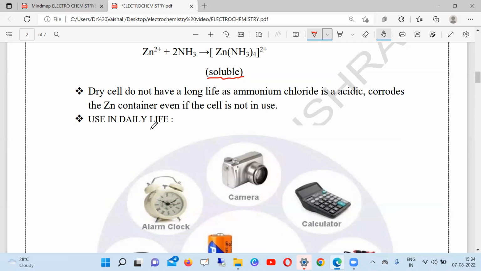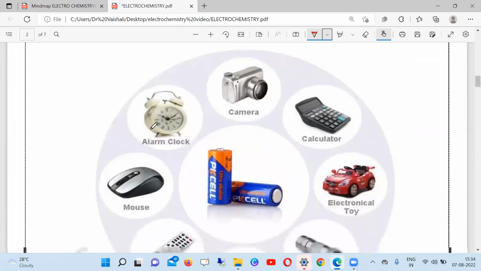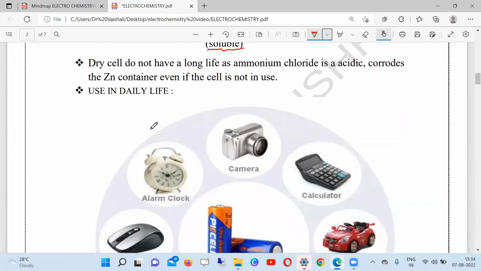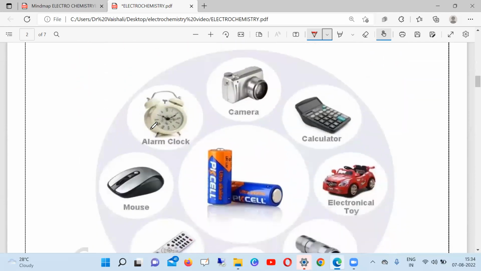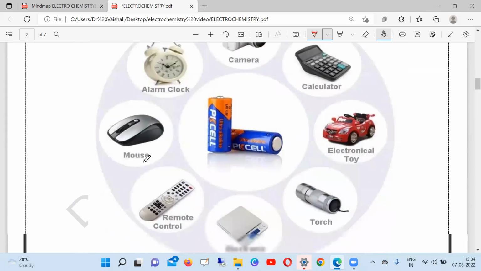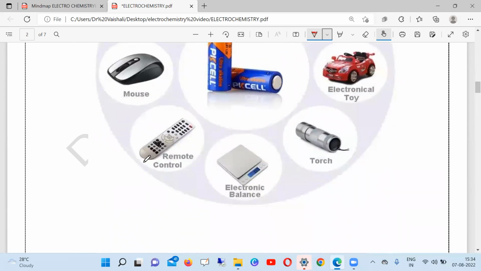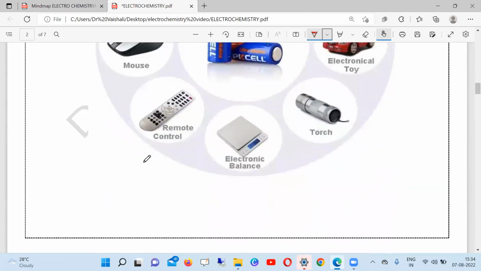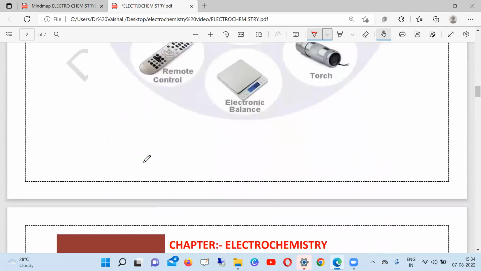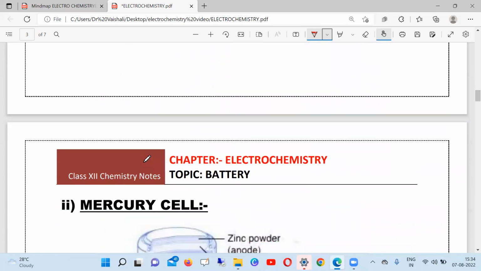Okay. And already I've discussed what is the use of this dry cell in daily life. You can see it's used in wall clock, alarm clock, camera battery, calculator, even toys, mouse, remote control, electronic balance, torch, and so many other places. So these are the uses of this dry cell. I hope it is clear.